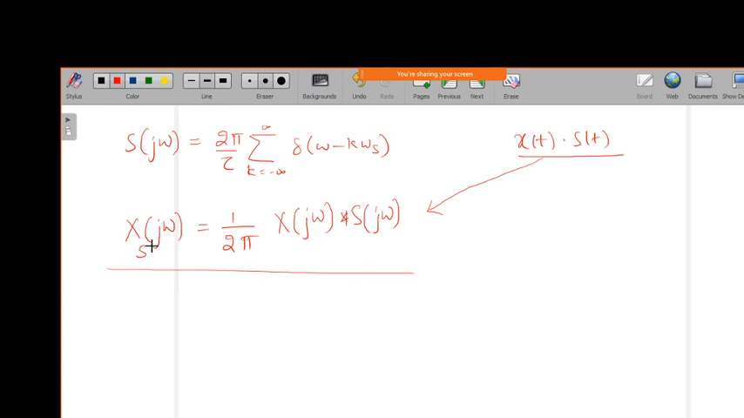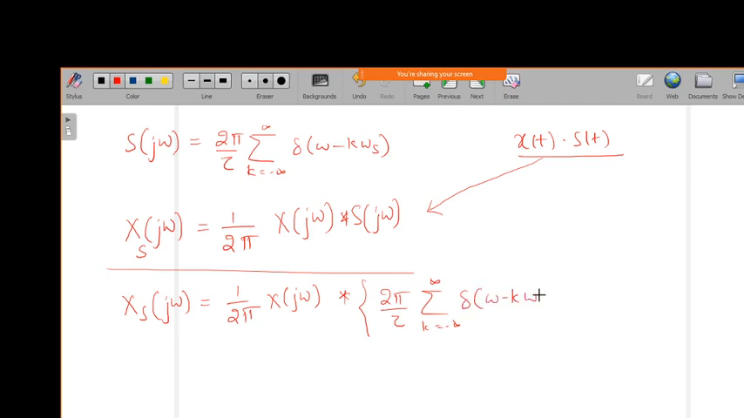Now if I substitute the S of j omega which we defined here, you will get the sampled version of the Fourier transform, which we can write as 1 over 2 pi times X of j omega, convolved with the whole thing, that is 2 pi by tau, times the summation from k equal to minus infinity to plus infinity of delta of omega minus k omega s. So this is what we get.